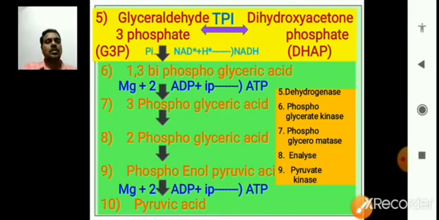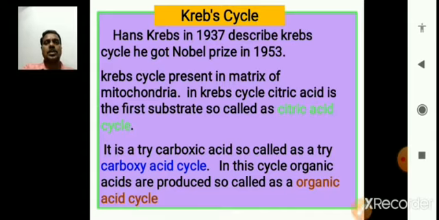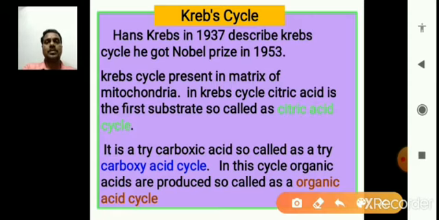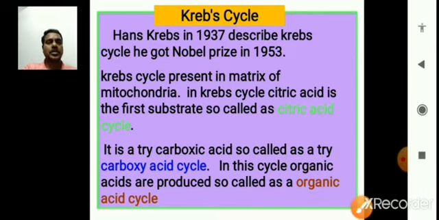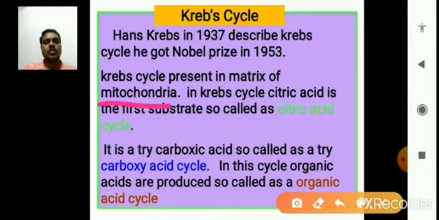So this is the Krebs cycle. Who discovered it? Hans Krebs described the Krebs cycle in 1937, and he received the Nobel Prize in 1953 for discovering it. The Krebs cycle is present in the matrix of the mitochondria.